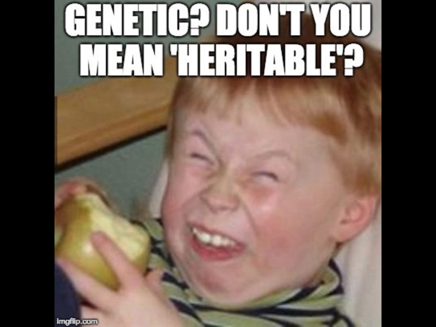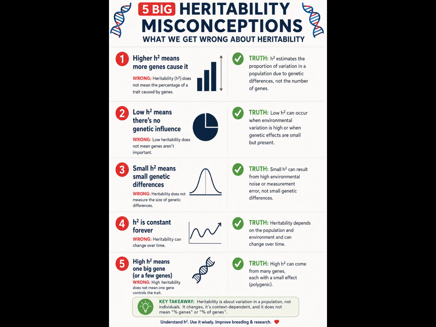Let's start with the first misconception. A heritability of 40% means 40% of the trait comes from genes. Not exactly. Heritability does not describe an individual, it describes variation within a population, especially the proportion of phenotypic variation. So if heritability is 0.40, it means that 40% of the difference we observe among the plants is due to genetic differences, not that each individual plant is 40% genetic and 60% environmental.